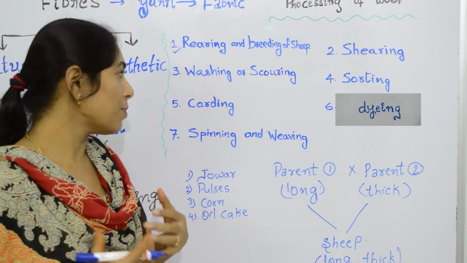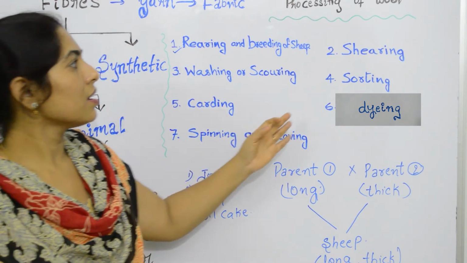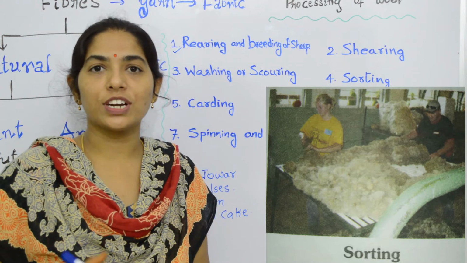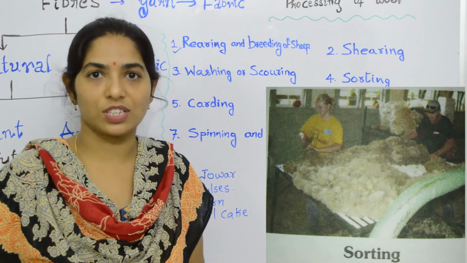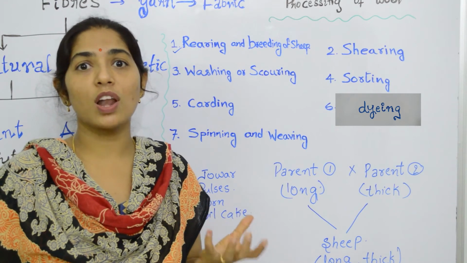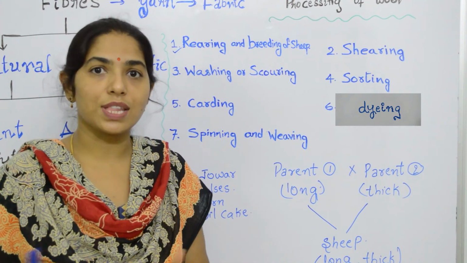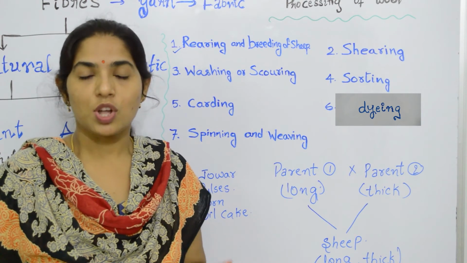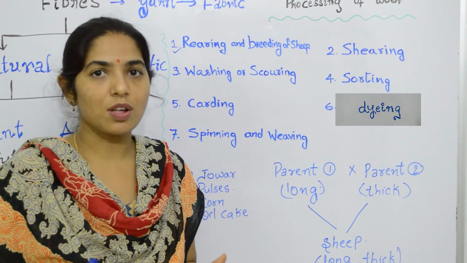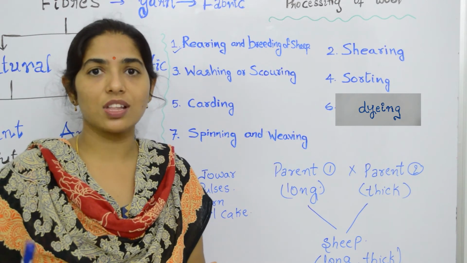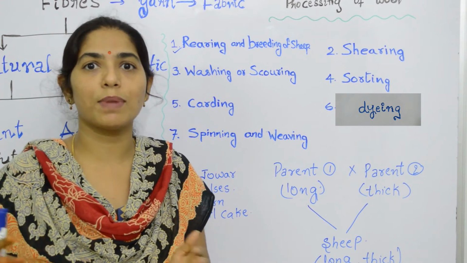Now from these dried hairs, the sorting has to be done. The hair with different textures has to be sorted out. There might be small fluffy fibers which we call burrs. They are again separated from the fibers. So in sorting, the wool with different textures is sorted out. This is done by people.